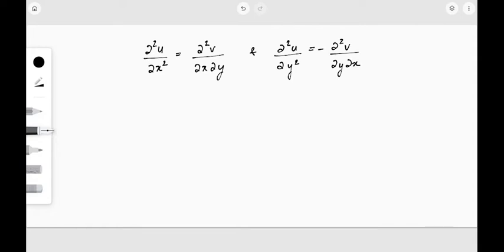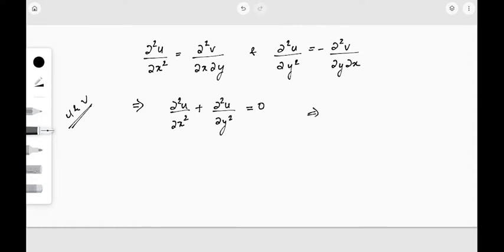As the function is analytic, u and v have continuous partial derivatives, and therefore these two mixed values will be the same. So when we add these two equations, dou square u by dou x square plus dou square u by dou y square will be 0 because these both are the same.